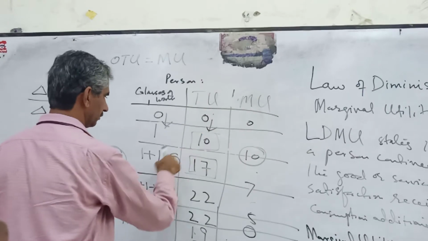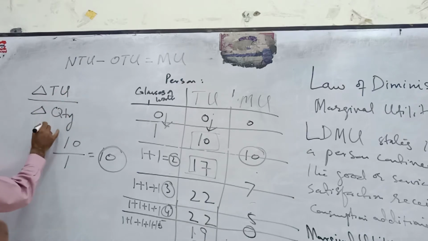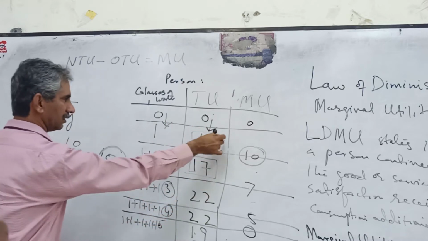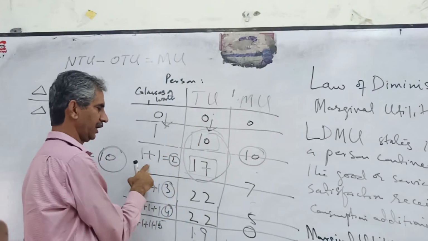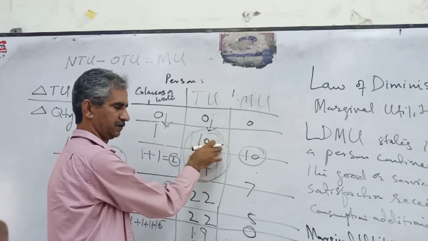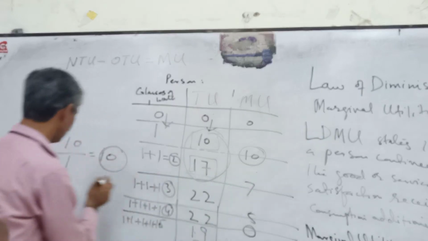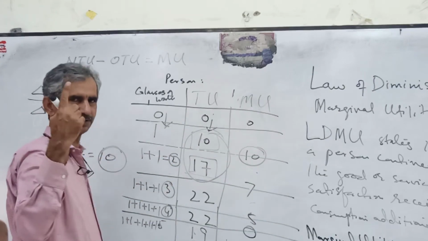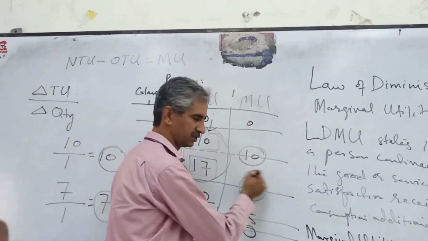To calculate the marginal utility of the second glass of water, you can say change in the total utility divided by change in the quantity, from 1 to 2 and from 10 to 17. How much change occurred when we consumed the second glass? With the first glass we have 10, now it becomes 17. So what is the difference? 7 is the change in total utility, divided by the change in quantity. From 1 to 2 means a change of 1 unit. So again 7, which we have already calculated.